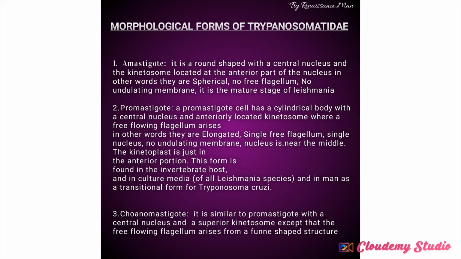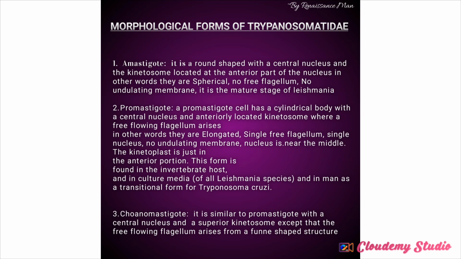Now, the second one, which is promastigotes. Promastigotes cell has a cylindrical body with a central nucleus and anteriorly located kinetosome from where a free-flowing flagellum arises, but they lack undulating membrane. This group has central nucleus, they have kinetosome, they have no undulating membrane, and they are cylindrical.